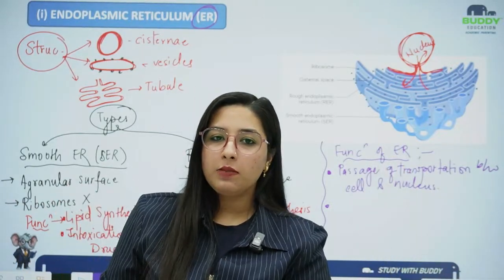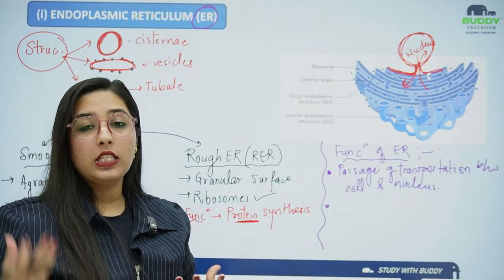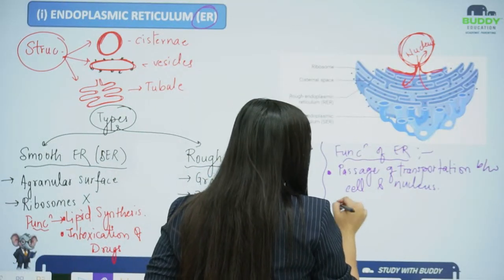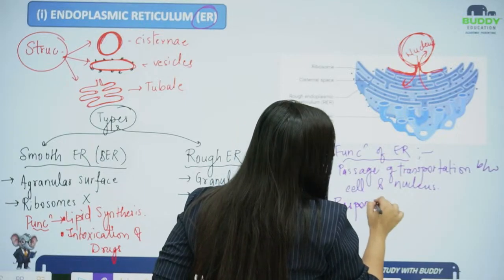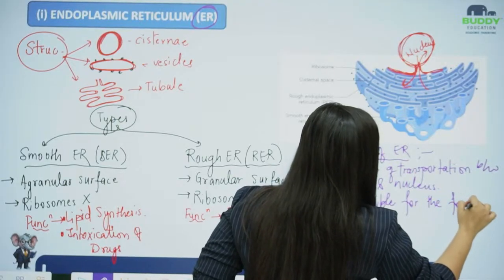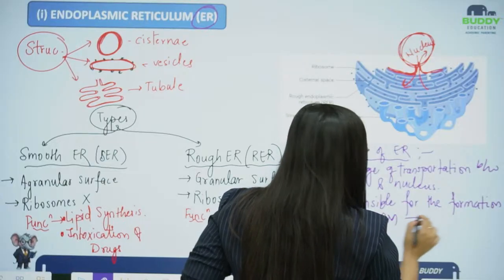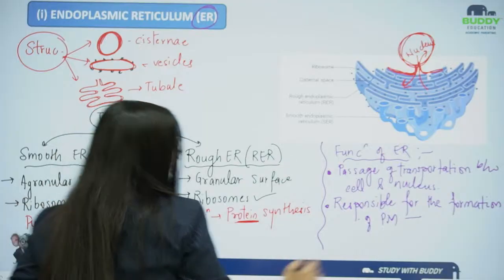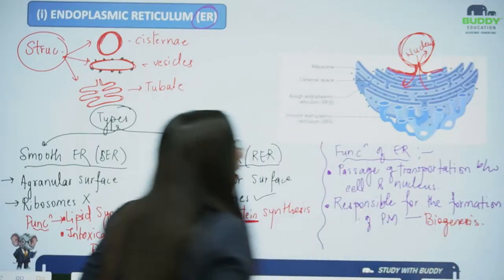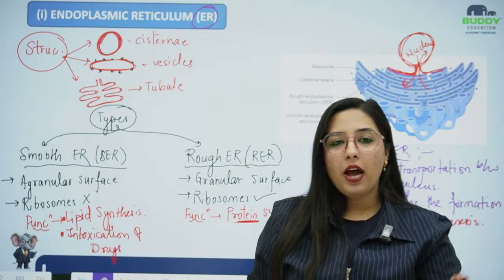So the endoplasmic reticulum also takes part in the process called biogenesis, which is the formation of plasma membrane. The formation of plasma membrane with the help of lipid and protein is known as biogenesis.